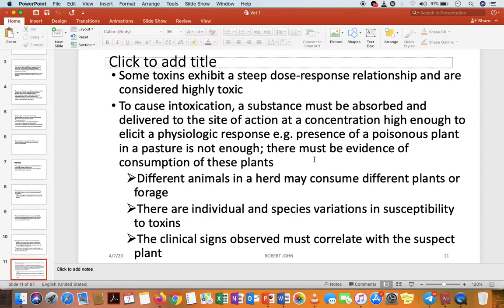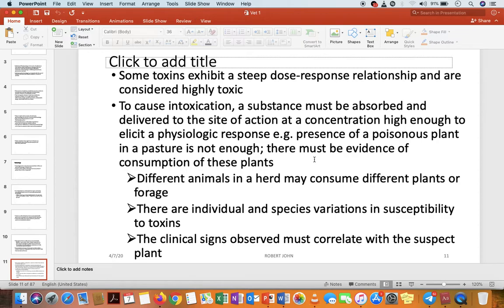So some toxins will exhibit a steep dose-response relationship and are considered highly toxic. If the dose-response relationship is very steep in the graph, the dose-response curve, that is considered highly toxic. I'm just explaining in simple words because I know you know the graphs of dose-response relationship. You studied them in basic pharmacology. So I'm just reminding you that if the graph is very steep, that means the toxin is highly toxic. That's the concept we know from basic pharmacology.